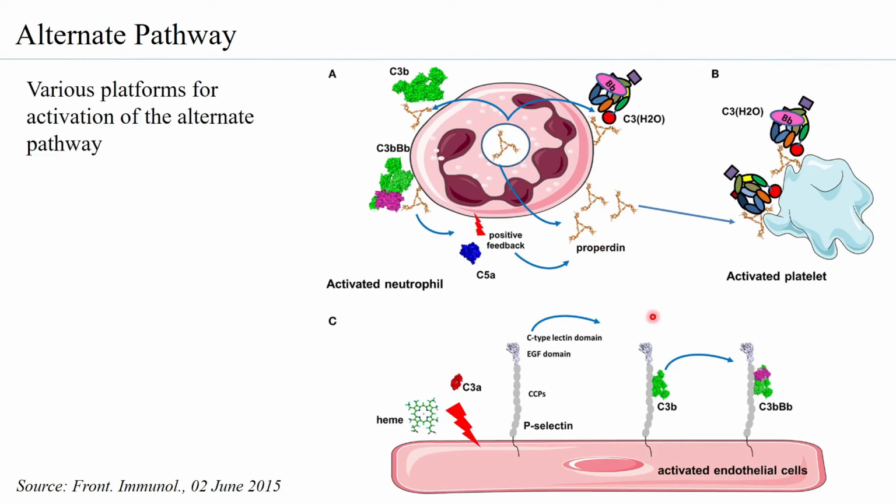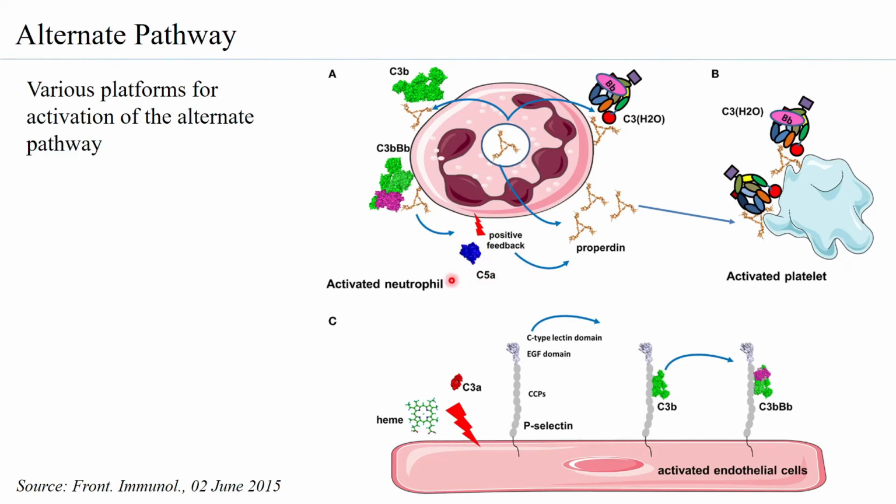Now, also what has been observed is that there are various platforms that the alternate pathway has for its activation. So say for example, you have an activated neutrophil, and this neutrophil has been activated by, for example, an anaphylatoxin like C5a.